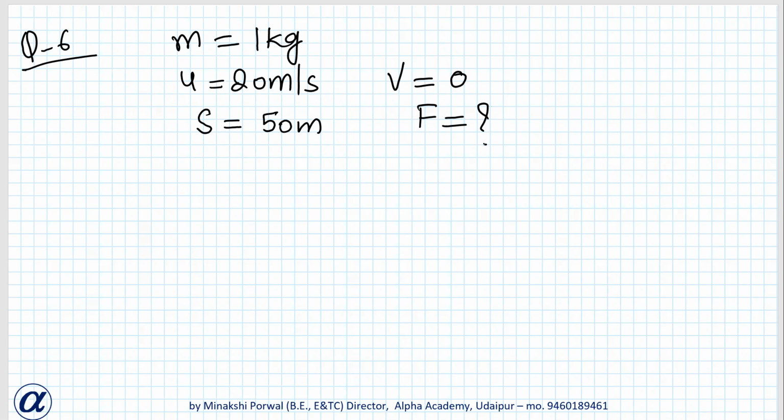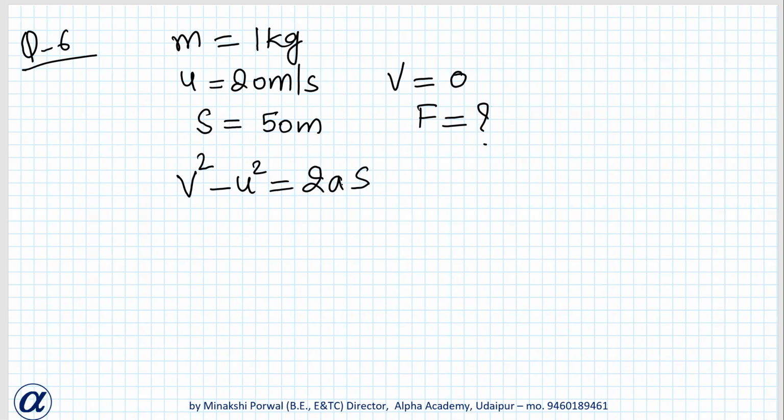So first of all, again we'll think this way. We know V, we know U, we know S, and we have to find force. Force is mass into acceleration. So if we know acceleration, then we can find the force. So we'll be using which formula? V square minus U square equals 2AS.